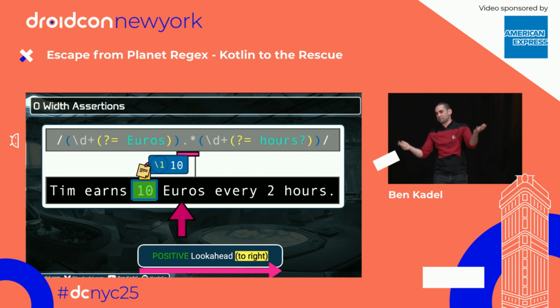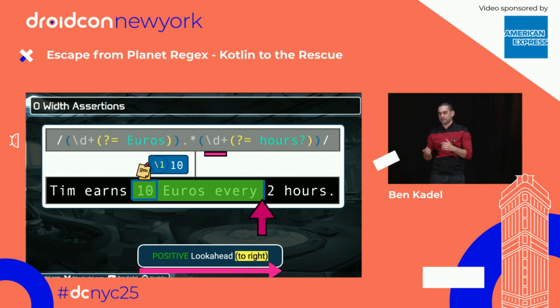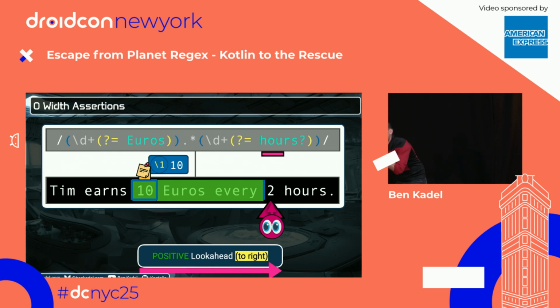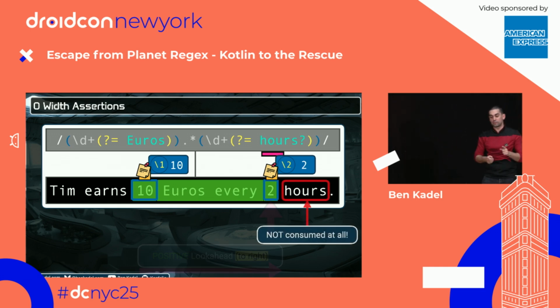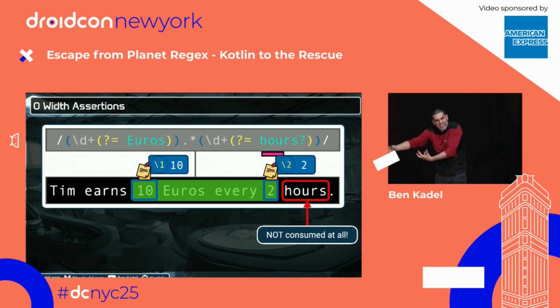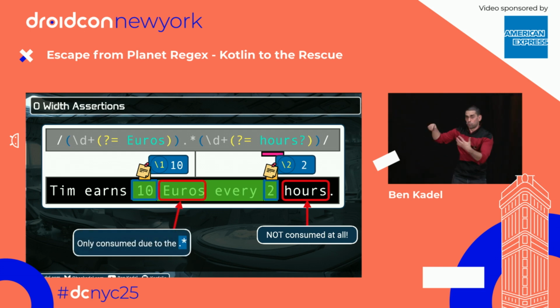Ooh. Next, we have .star, and of course, that means any character, any amount of times, until we hit another digit. And again, we'll do this faster. The scout is sent out to make sure that space hour or space hours is there. And in this case, it is. The capture group closes successfully, not consuming hours. And that's the power of lookaheads, right? It checks that something was around it without taking it in. So that capture group doesn't contain the useless hours. It just contains the useful number. And euros was consumed, but it was only consumed by the .star and not the positive lookahead.